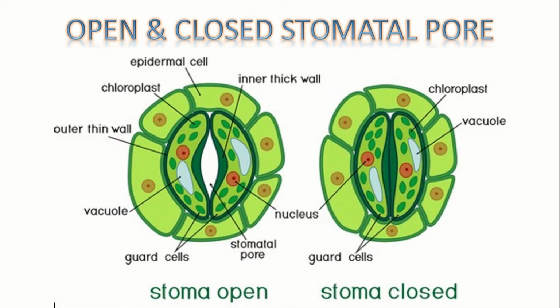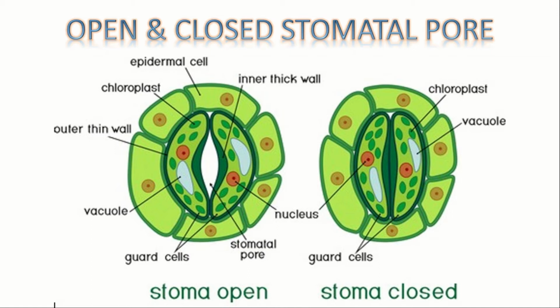But it is important to note that the exchange of gases not only occurs through stomata but also through stem, leaves, roots, etc. Since a large amount of water can also be lost through these stomata, since exchange of gases will be continuously taking place, the plant closes these pores when it does not need carbon dioxide for photosynthesis. In order to close and open, it has a structure called guard cells, which open and close the pore.